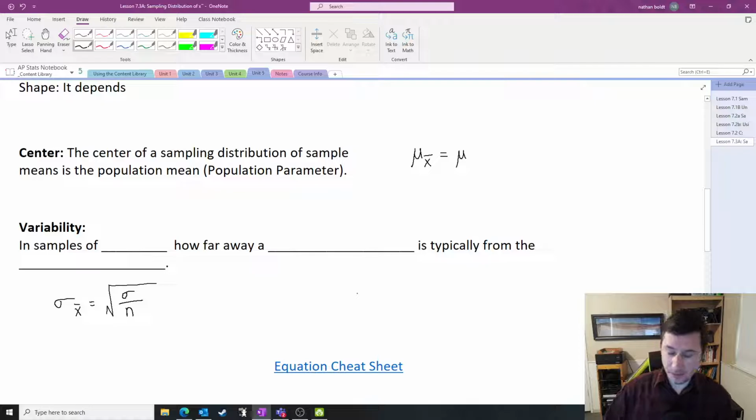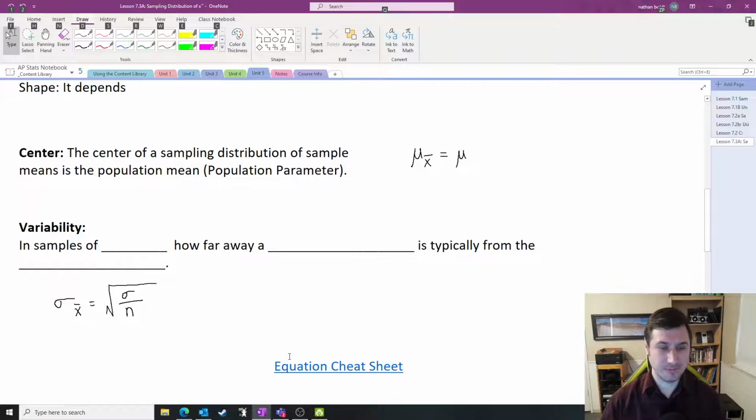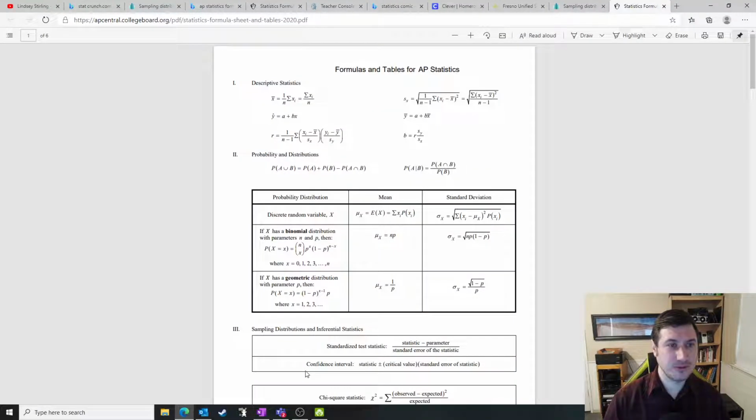Now you might think, oh, Bolt, another equation. How am I going to keep track of all of these? You don't need to. You just have to be able to Google search the equation sheet by the College Board. You don't actually need to remember these. The hard part is going to be remembering, understanding, and identifying which equation to use. So at some point you do want to Google search the equation sheet for AP Statistics and go through and find the equation. We are doing number 3 here, sampling distributions.